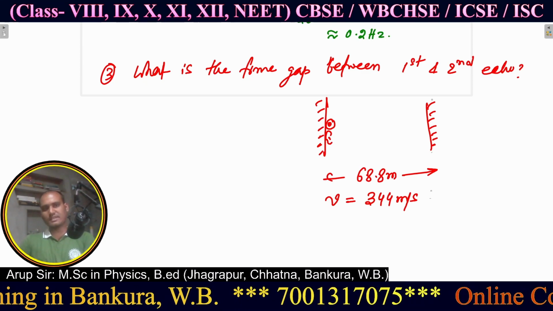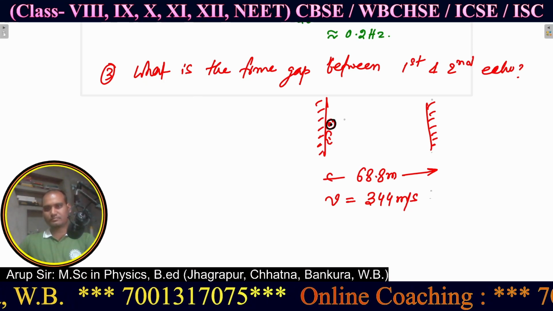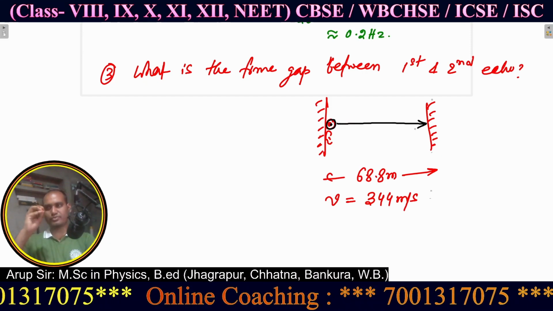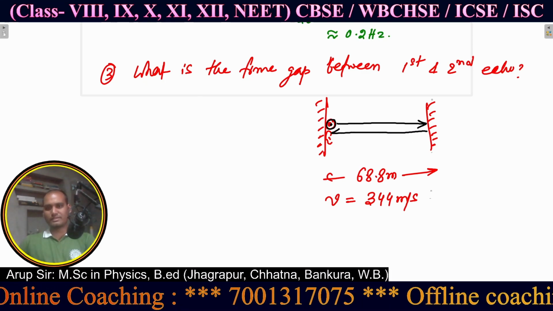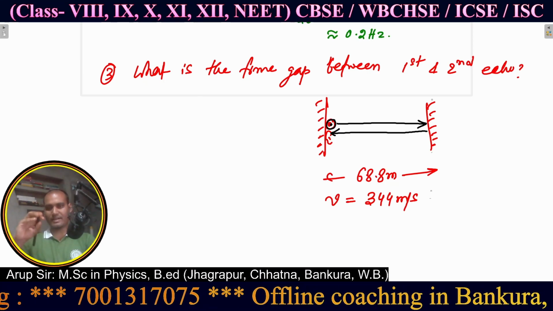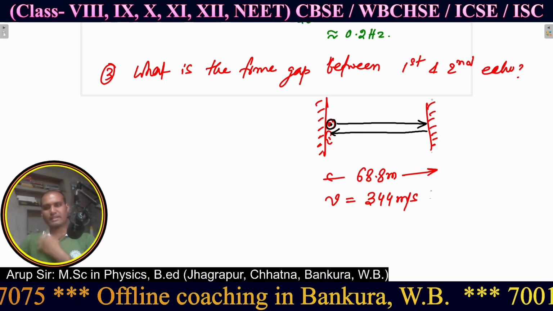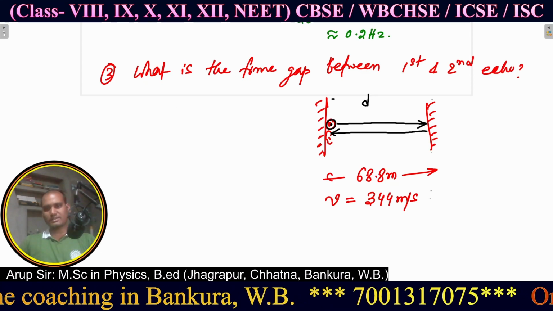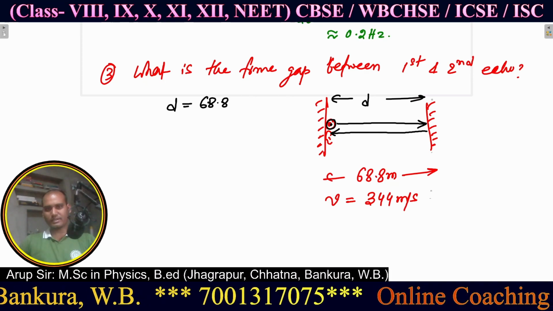At first, see what is the time taken for the first echo. First echo means at first the sound from the source will go to the second reflector and come back to this reflector, and the observer hears the first echo. How can I calculate the time? If this is the distance d, total distance from here to here, then d is given, which is 68.8 meter.